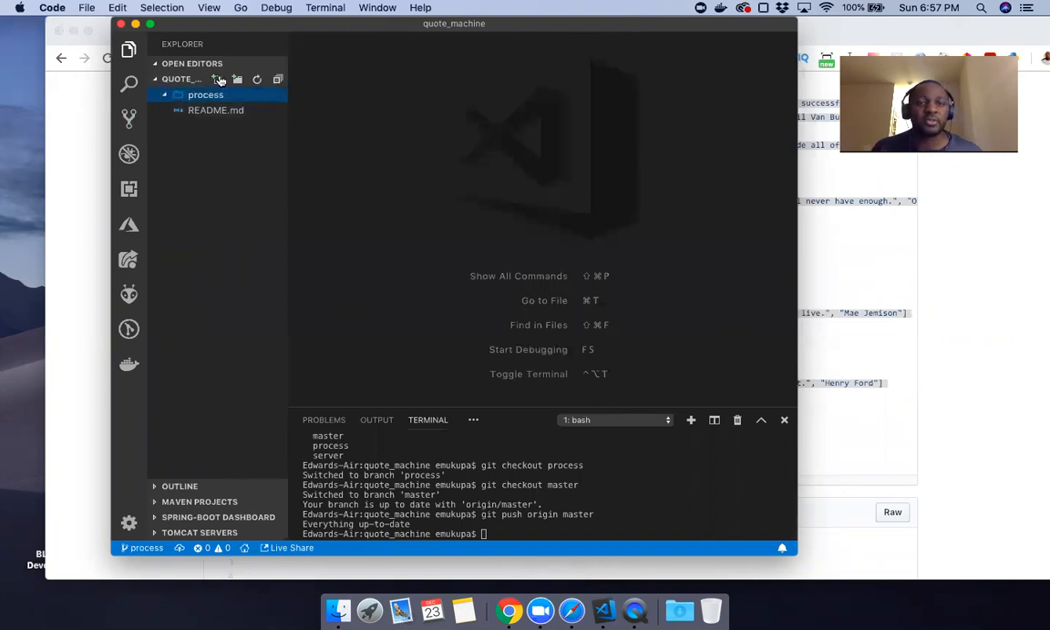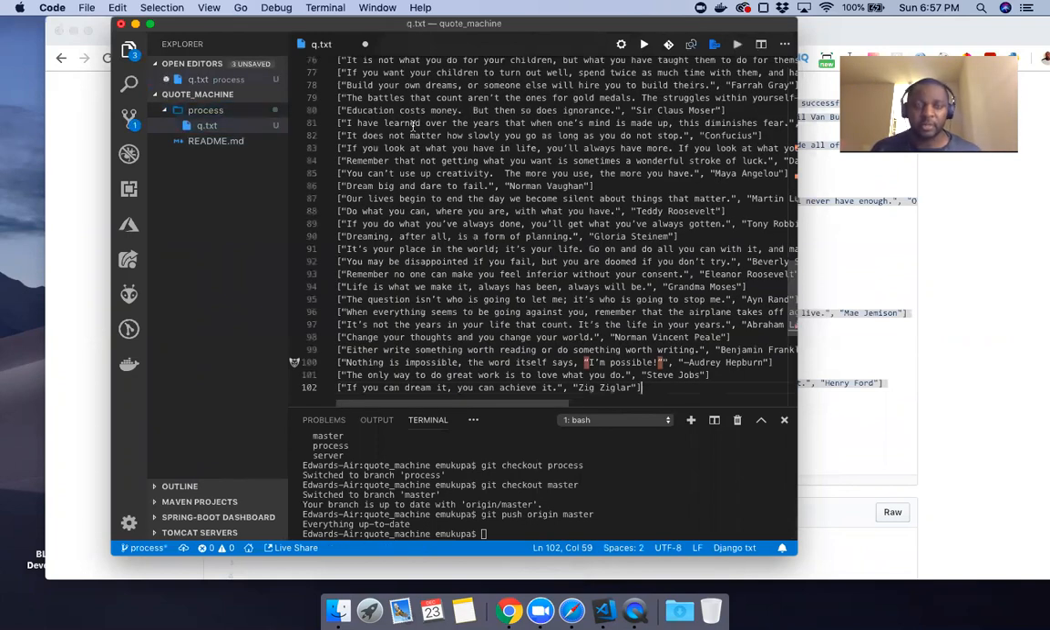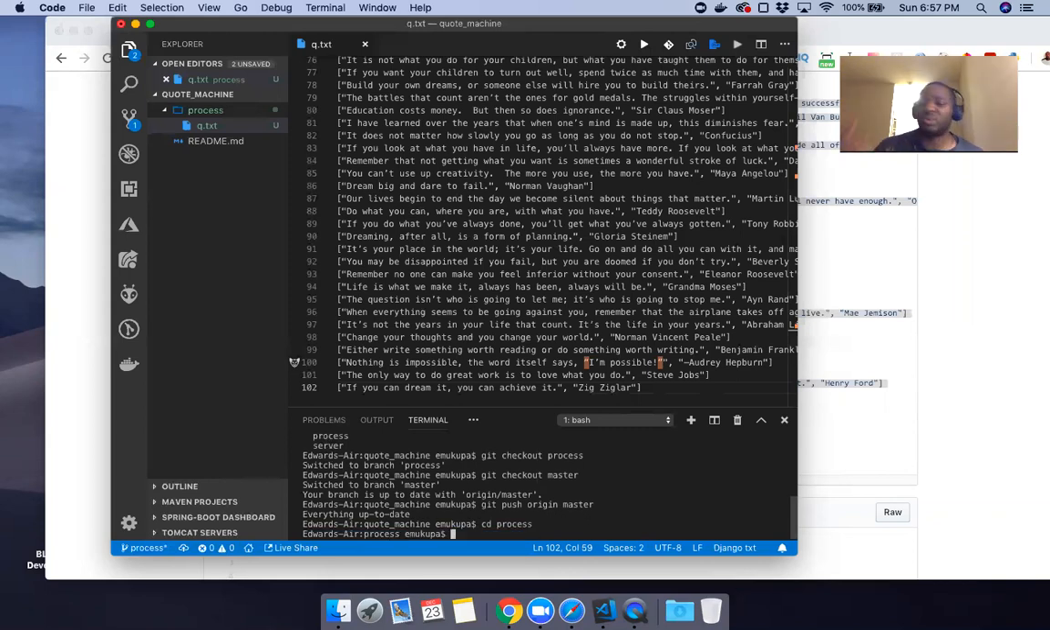And in the process folder, I'm going to just dump in the text that I just copied there. And the text I'll just paste it out there. And then I'm going to jump into the process folder. And I'll just start processing stuff in there.